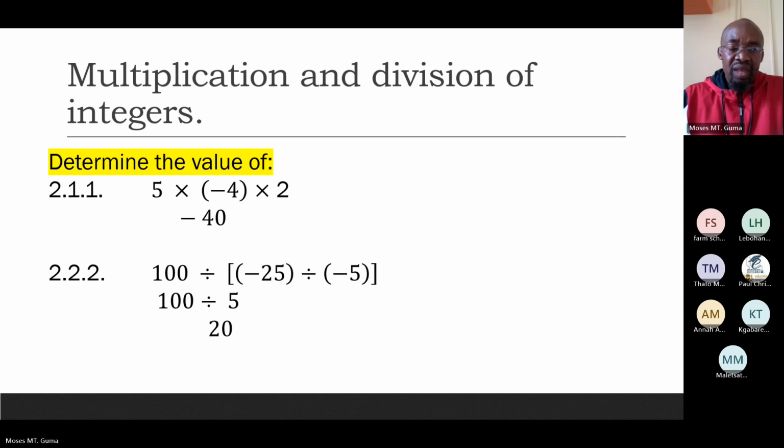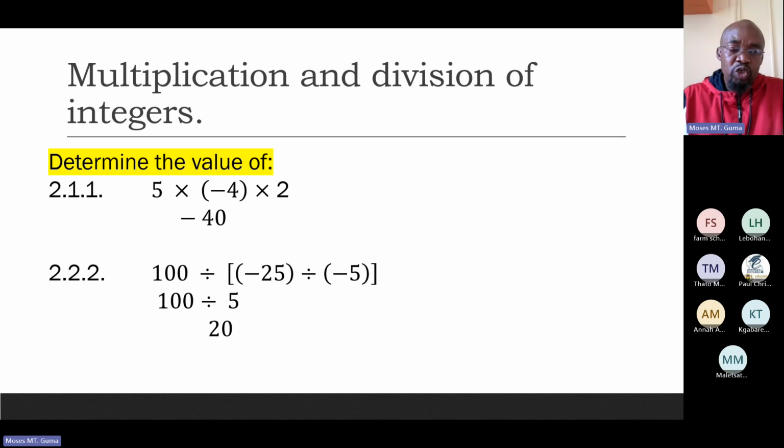Now, 25 divided by 5 is 5. There we have it, a 5. Now, if you look at what I have done here, I have actually dealt with that bracket. Negative divided by negative is a positive, beautiful. How many 5s are in 25? We've got 5 of them, and they are positive in this case.